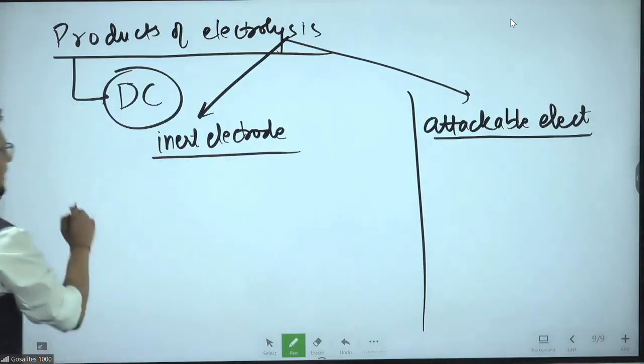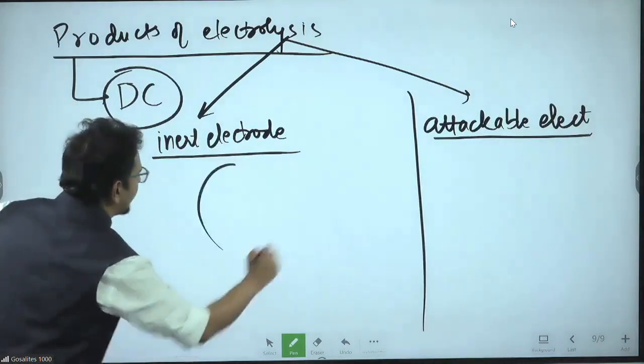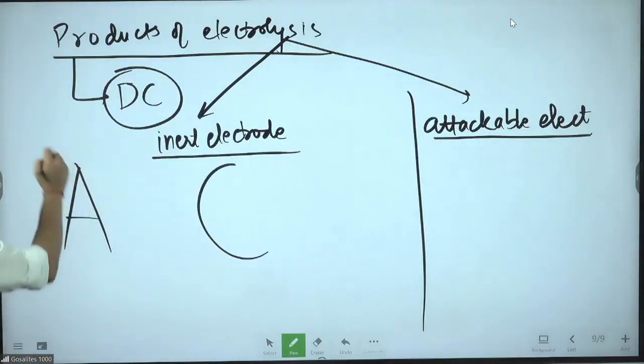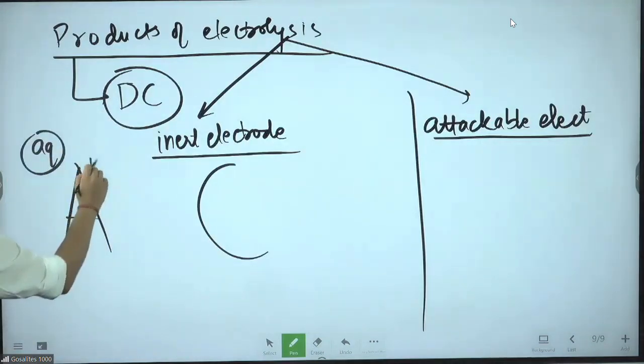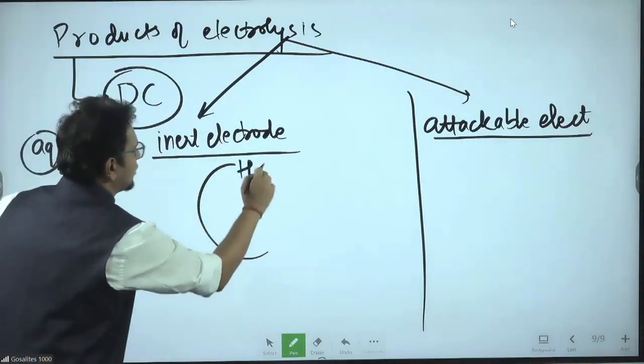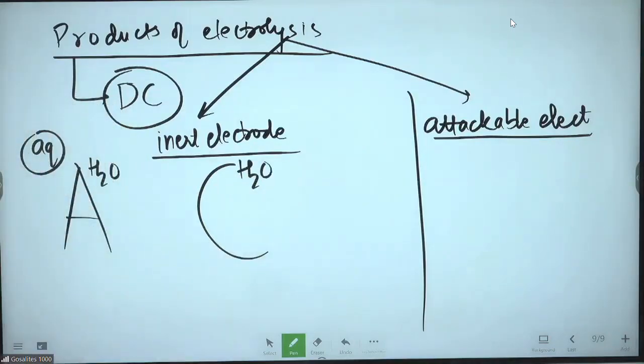Now focus on the inert electrode. Write a big A, write a big C. At anode, in aqueous medium, water will come. At cathode also water will come. Water is a competitor for both anode and cathode.